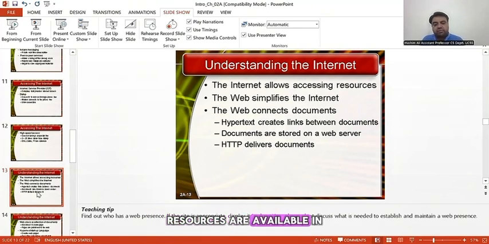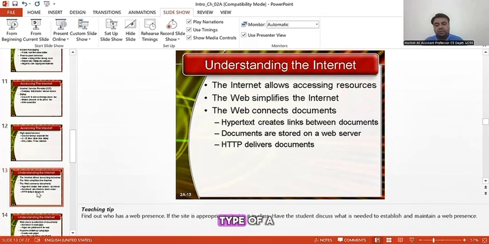Normally, resources are available in the form of information stored in a document. So the internet allows you to access those resources via those documents. The web simplifies the internet. It connects the documents, and these connections are created through hypertext between the documents, and documents are normally stored at a resource which we call a web server.